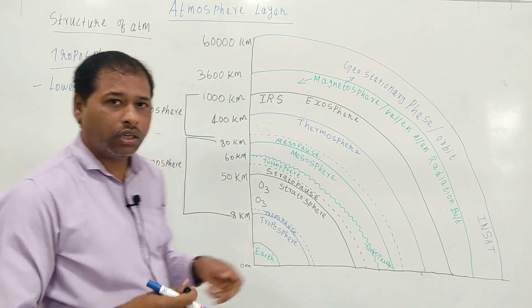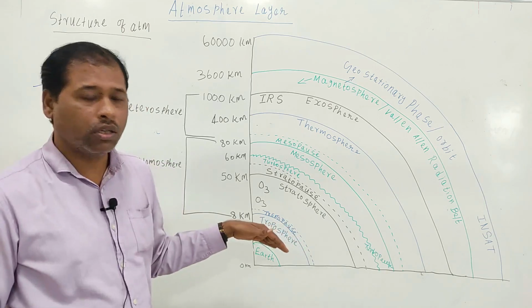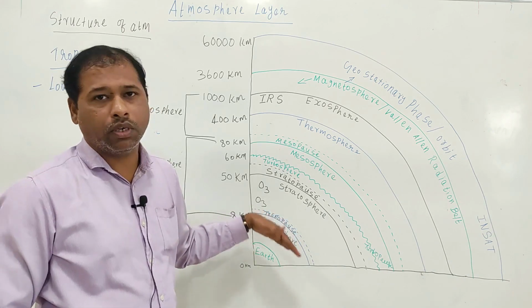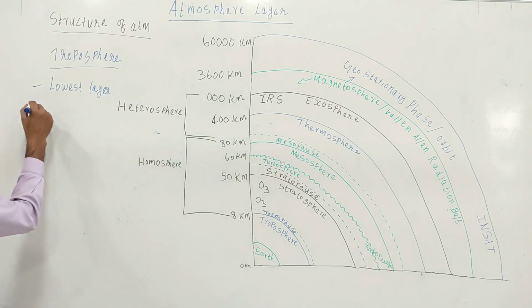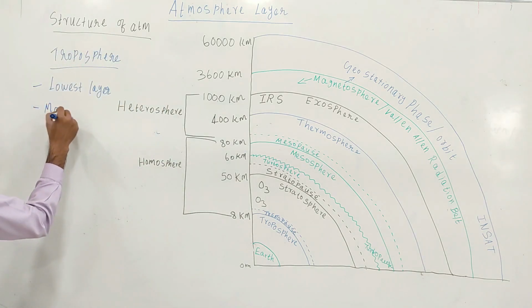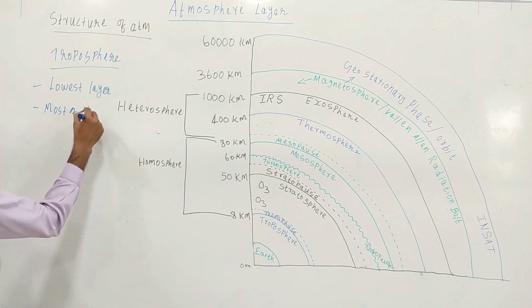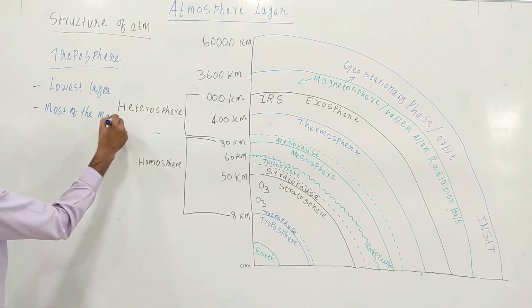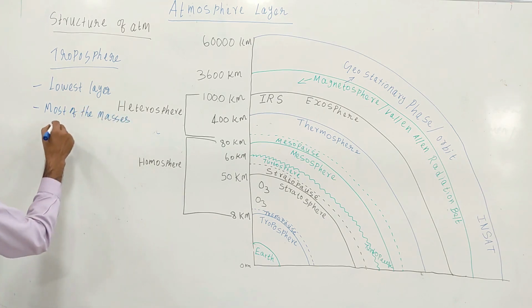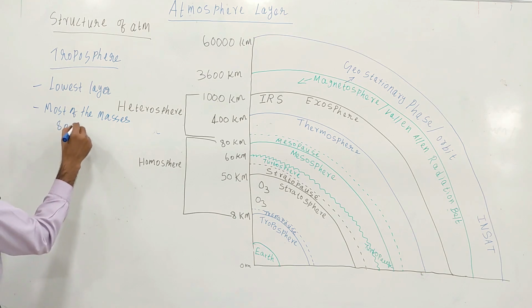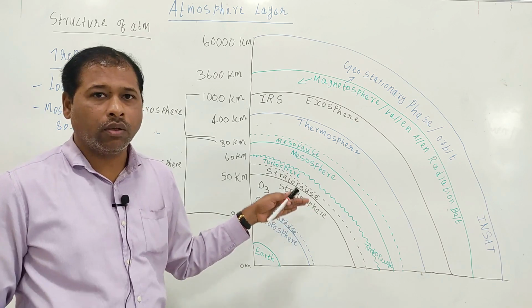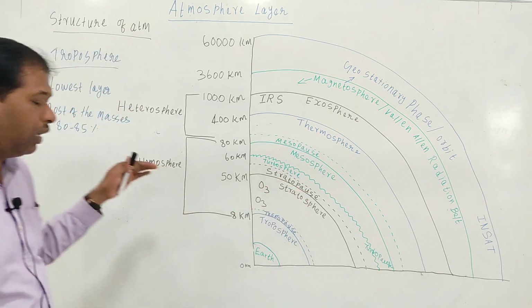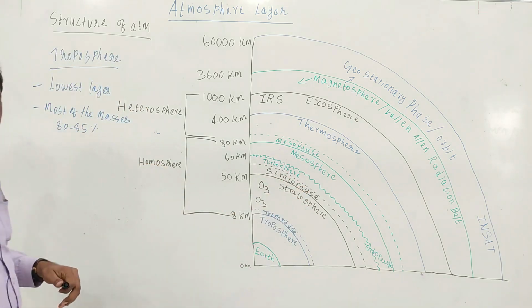Most of the mass occurs in this layer. You can find all the dust particles and suspended particles here. About 80 to 85% of total atmospheric mass occurs only in this layer.